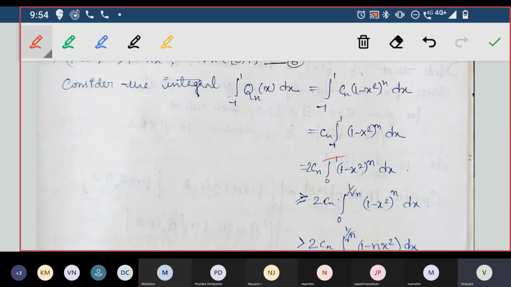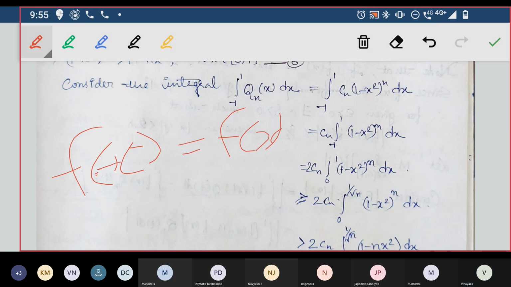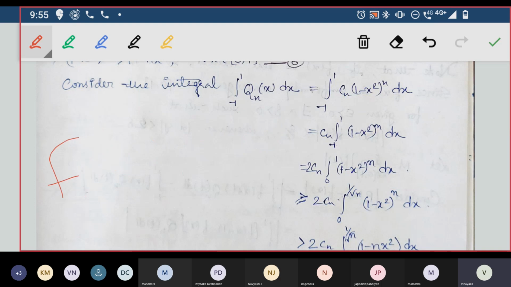But (1 minus x square) power n is an even function. There is something called an even function. If f of minus x is equal to f of x, the function f is called an even function. If f of minus x is equal to minus of f of x, then it is called an odd function. So here it is an even function.